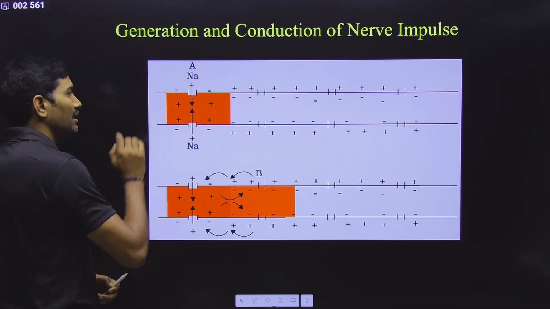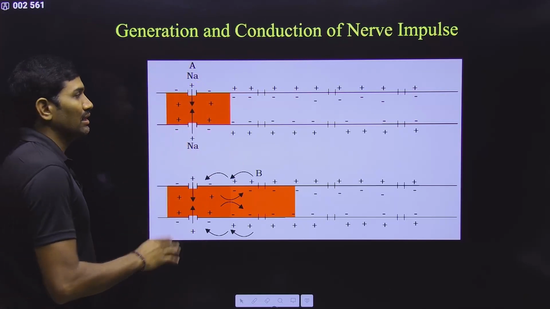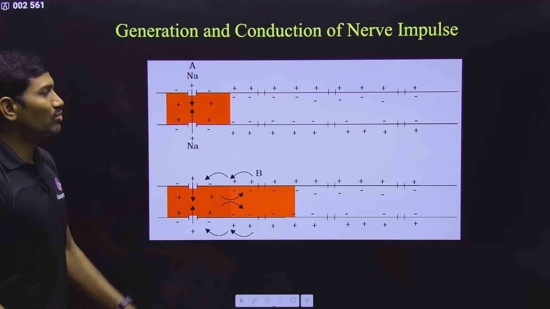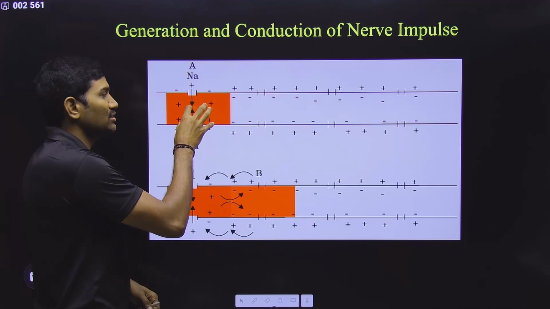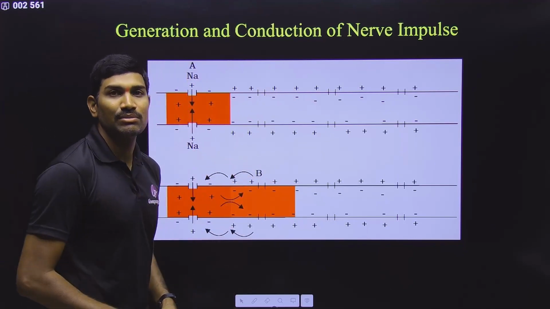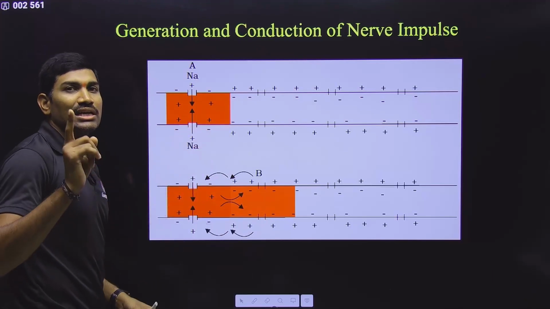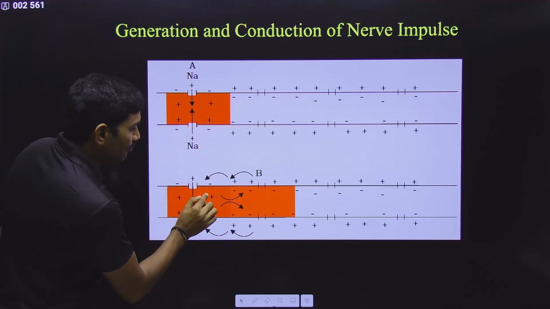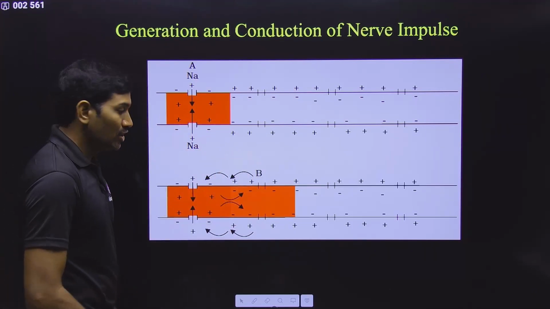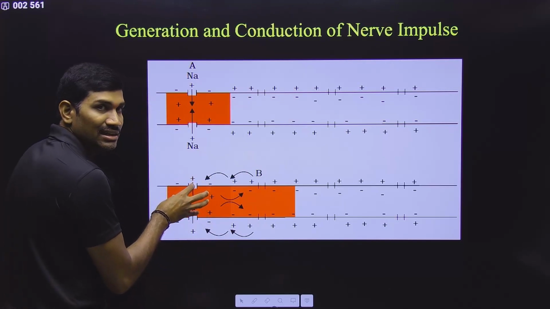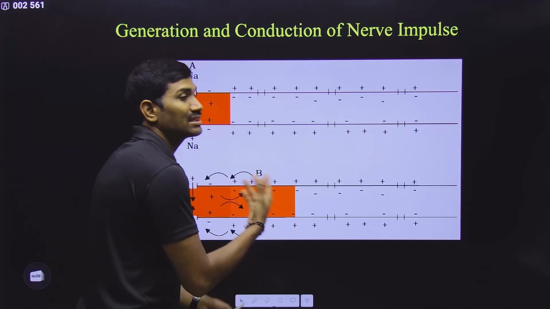Here, this is segment A. Here, initially this segment got depolarized. That's why inside positive, outside negative. But the remaining axon or neuron is in resting: inside negative, outside positive. Once it got depolarized, it is inducing depolarization in the next segment, and the movement of positive charge indicates the movement of current. Inside the cell, positive charge is going here, because in the next segment here it will become positive inside, negative outside. So the movement of current inside the cell is from segment A to segment B, that means from the first segment to the next segment.